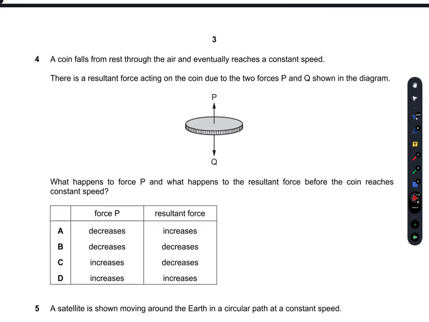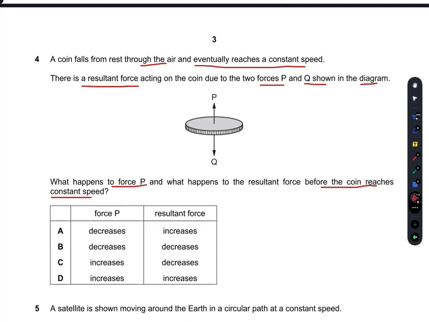A coin falls from rest through the air and eventually reaches a constant speed. There is a resultant force acting on the coin due to the forces P and Q as shown in the diagram. What happens to the force P and what happens to the resultant force before the coin reaches the constant speed?